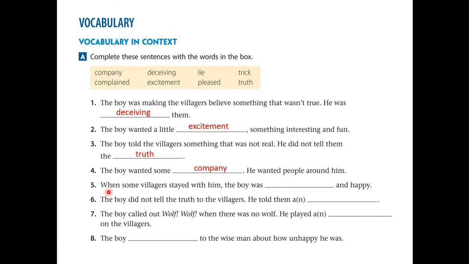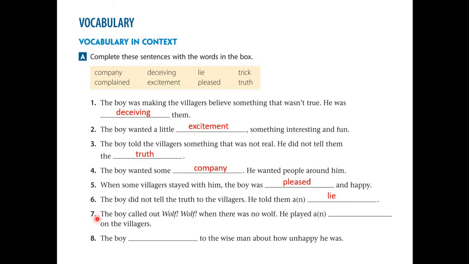Okay, next, number 5. When some villagers stayed with him, the boy was blank and happy. So this is pleased. Was pleased and happy. Next, number 6. The boy did not tell the truth to the villagers. He told them a lie. Not the truth.